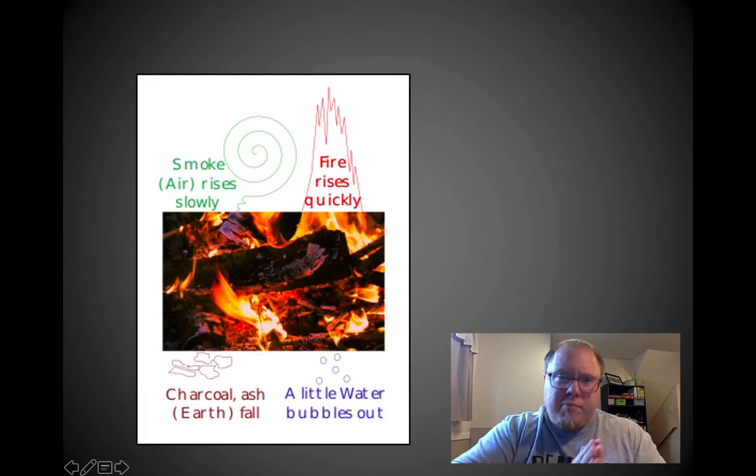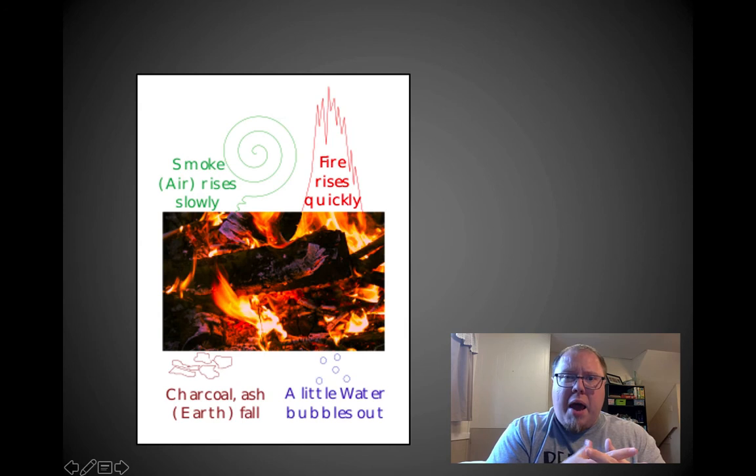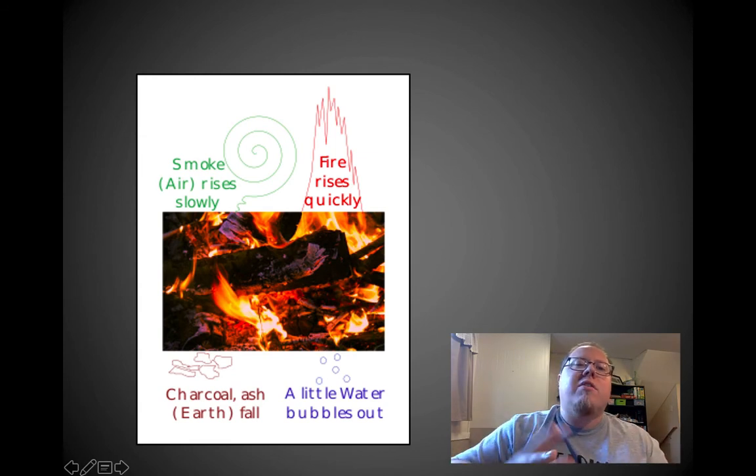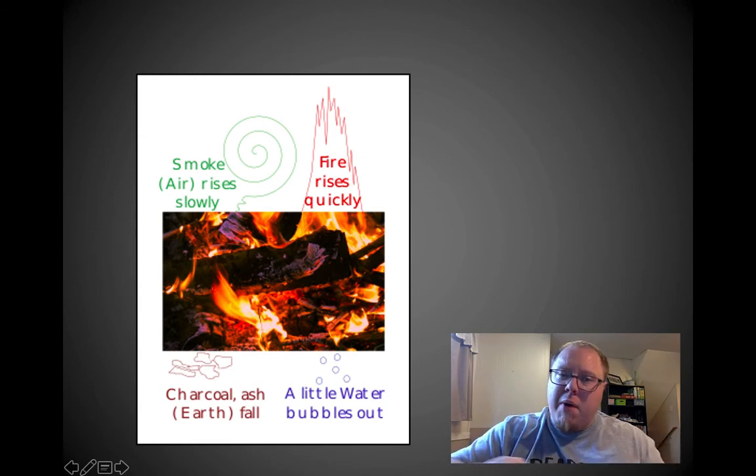For example, something made out of wood is made out of earth, fire, water, and air in a specific amount, and if you destroy that wood, some of that water gets released, the fire gets released, it rises up, smoke comes out, that's the air being released, and you're left behind with a little bit of the earth, which is the ash that's left behind. So this kind of explained, if you could destroy things, the 4 elements that were in it. There was no ether in there, but basically everything's made out of these elements, and you can destroy them and break them down and see these elements in there. This made sense to people.